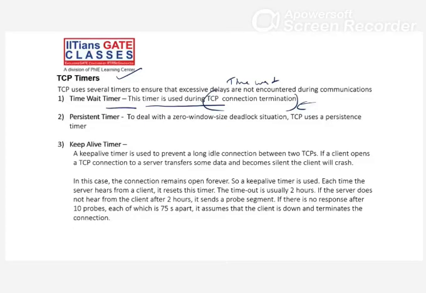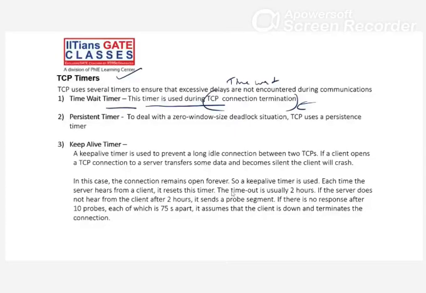Let's say the receiver sends the packet with window size 1500 KB, whatever. In between, that packet is lost. The sender is still waiting. The receiver is thinking I already sent the packet, the sender is thinking I didn't get any packet. That situation is the deadlock situation, right? This situation we handle with a persistent timer.